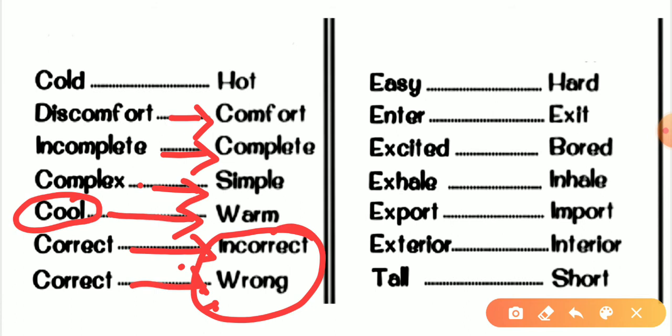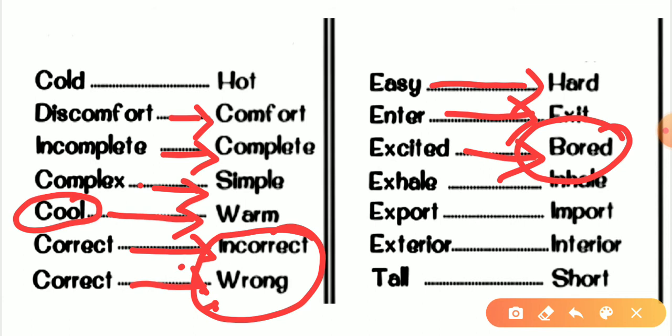Now we are going for the further one. Easy. The antonym would be hard. Enter. Then the antonym would be exit. Excited, bored. I'm too excited about new things. I'm bored of new things. I don't want to do new things. I love only the old things. If I go to try something new, then I feel bored. So these are opposites. Some people feel excited when they try new things, but some people feel bored. So they both are opposite to each other.